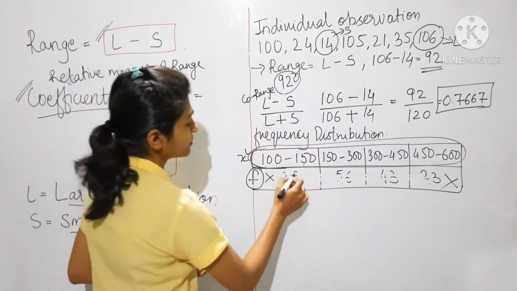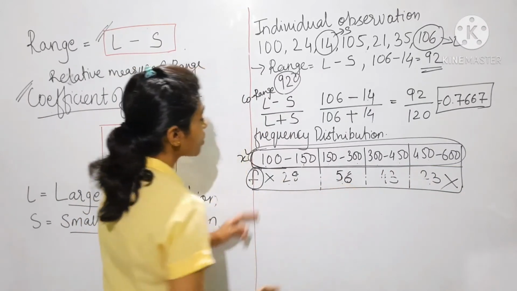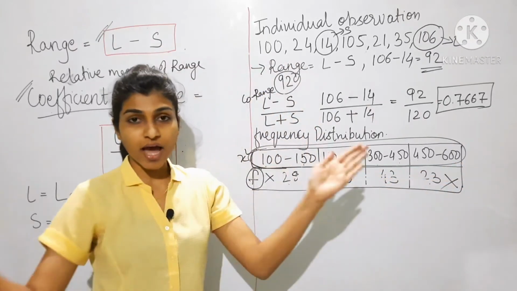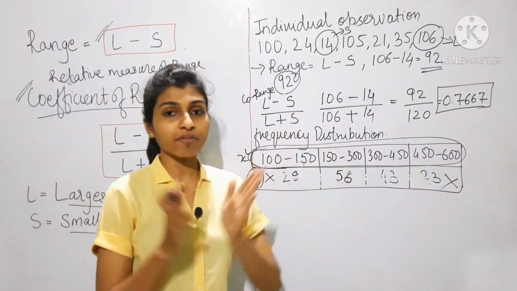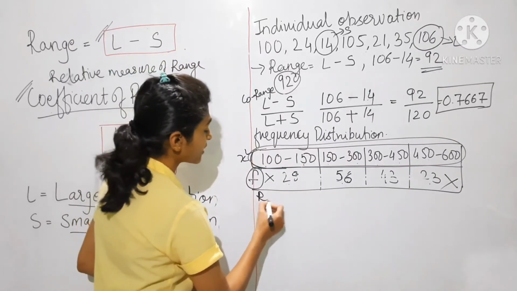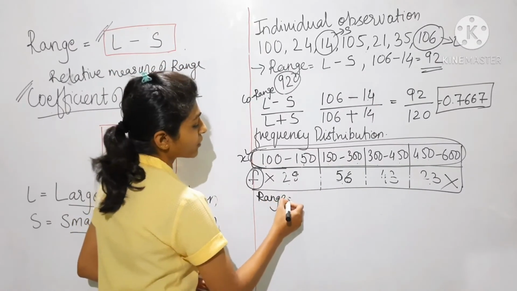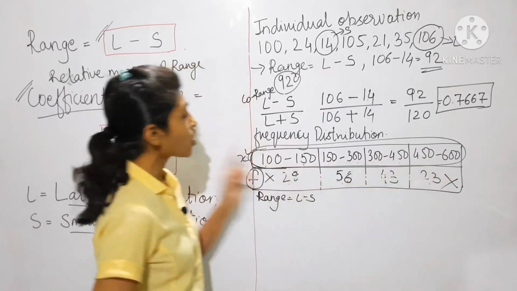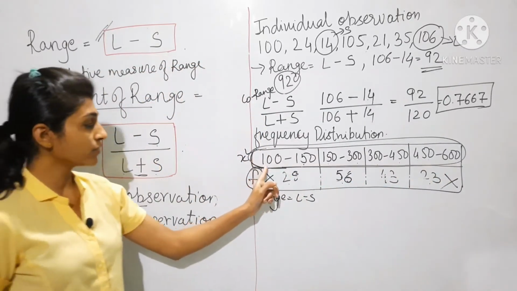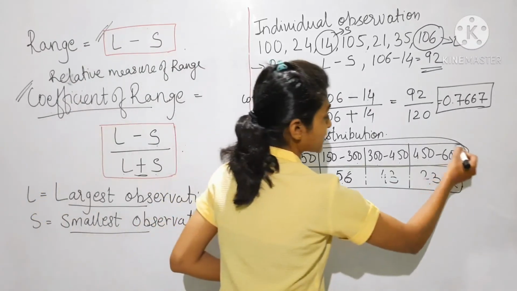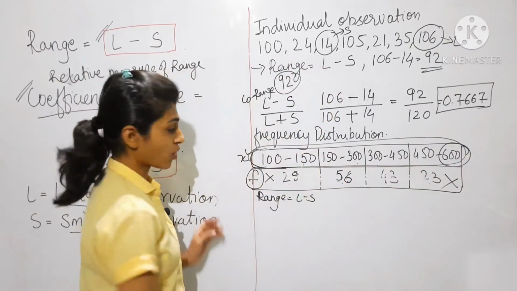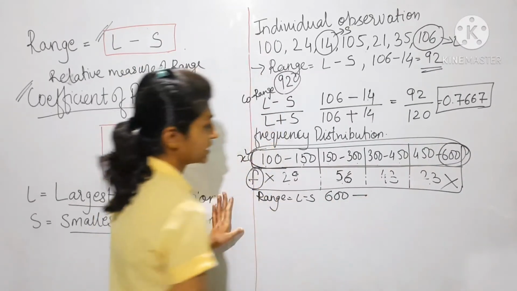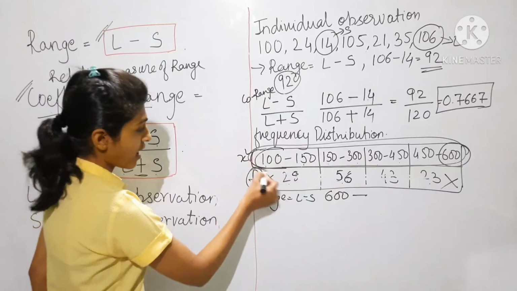So from 100 to 600 there are the classes, the observations, and we have to find the range. For range, the formula is L minus S. So what is the largest observation in this frequency distribution? 600 is the largest observation, minus the smallest observation, 100.